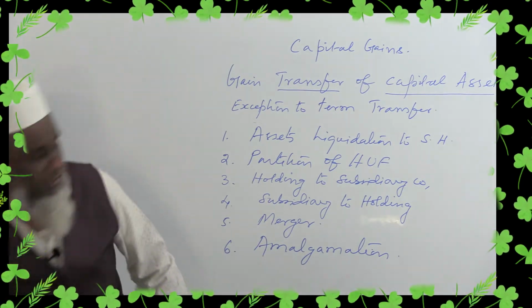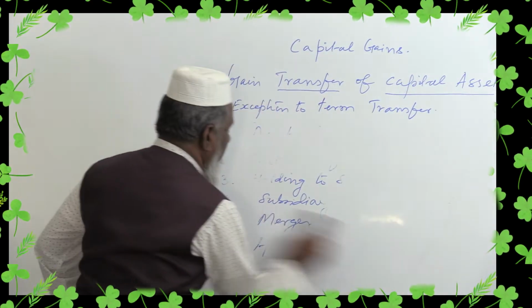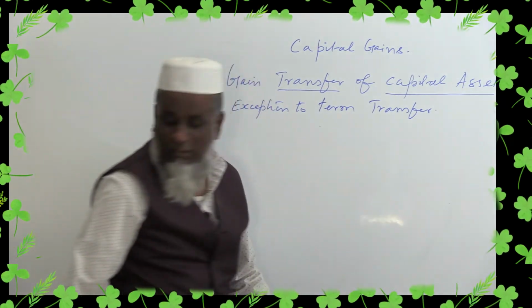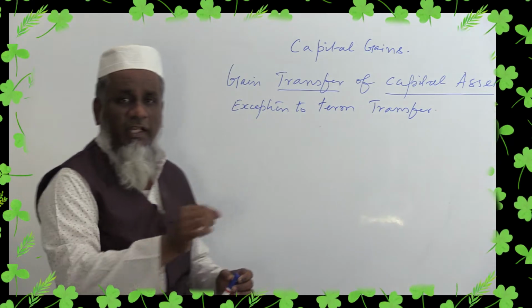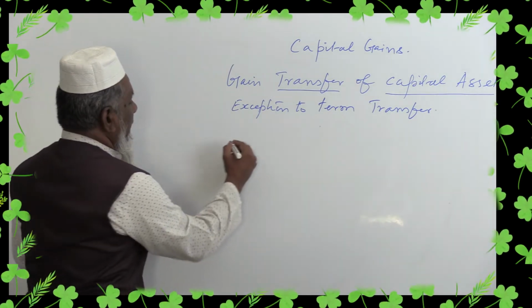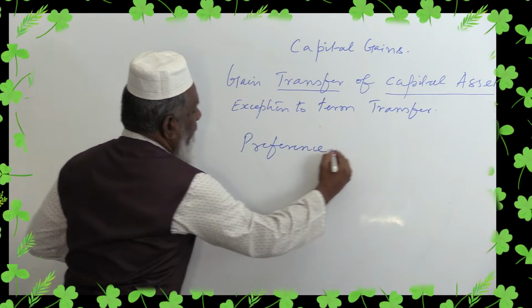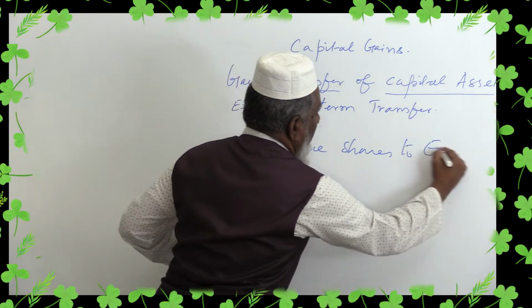And let us see a few other points. There are about 20 points. I will just explain to you the important points which you are supposed to remember when you calculate the income from capital gain. Sometimes there is conversion of preference shares to equity shares.